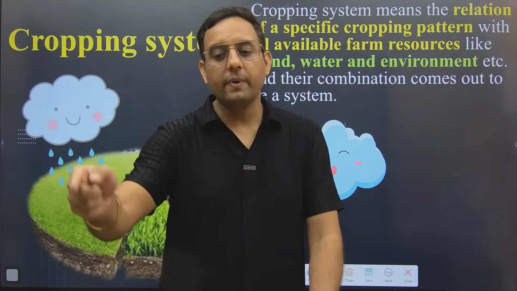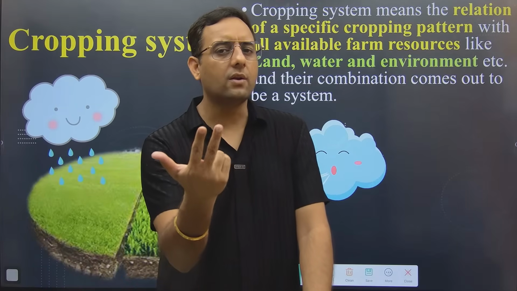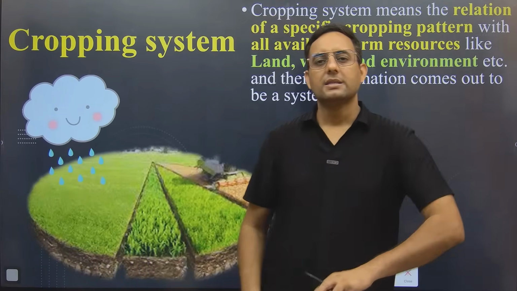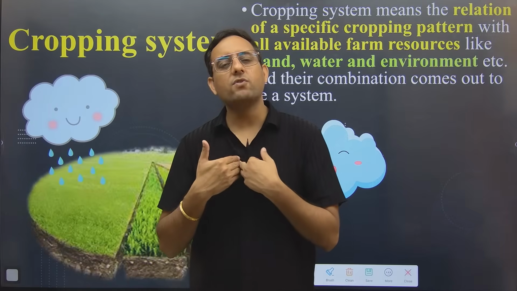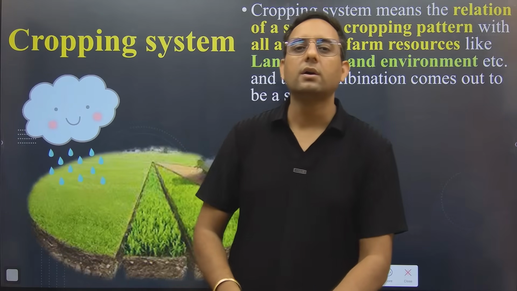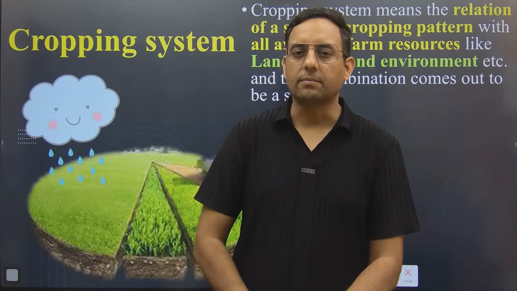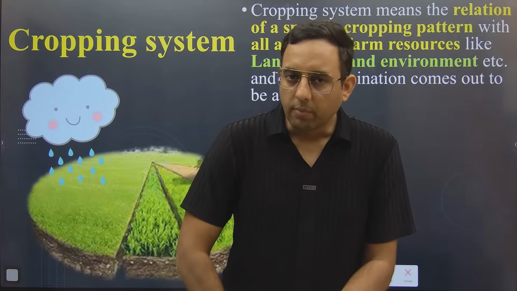So the example which you are writing right now in the chat section, is it cropping pattern or system? Tell me guys, the example which you are writing in the chat section or the example which I already gave you about the Punjab, is it called cropping pattern or cropping system? We cannot call it cropping pattern. Why? Because I'm not telling you on which area I'm growing which crop. Because cropping pattern will be in a particular season.